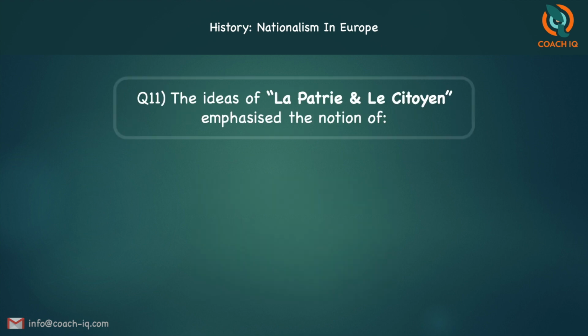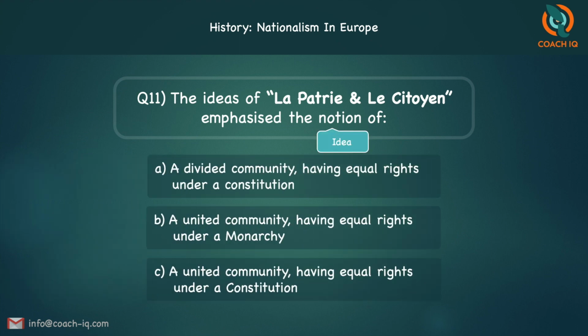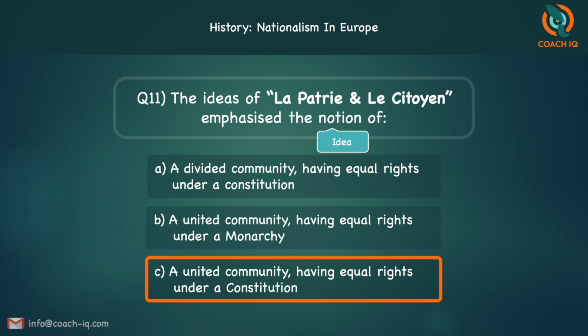The next MCQ. The ideas of La Patrie and Le Citoyen emphasize the notion, means idea, of a divided community having equal rights under a constitution, a united community having equal rights under a monarchy, or a united community having equal rights under a constitution. So you have to see which type of community, what are the rights, and under what. So the right answer is C. The community has to be united, the rights have to be equal, and under a constitution.